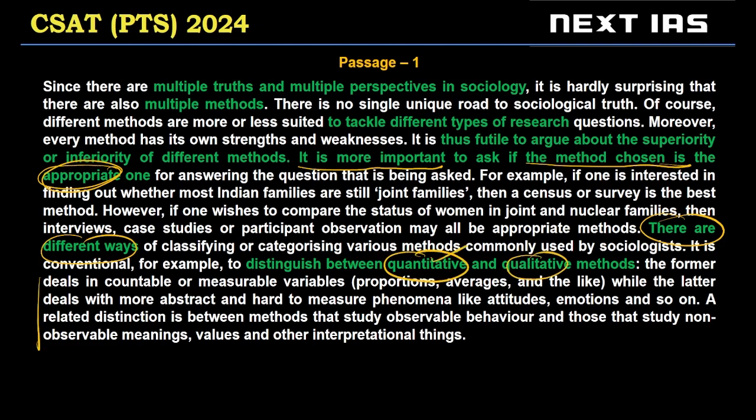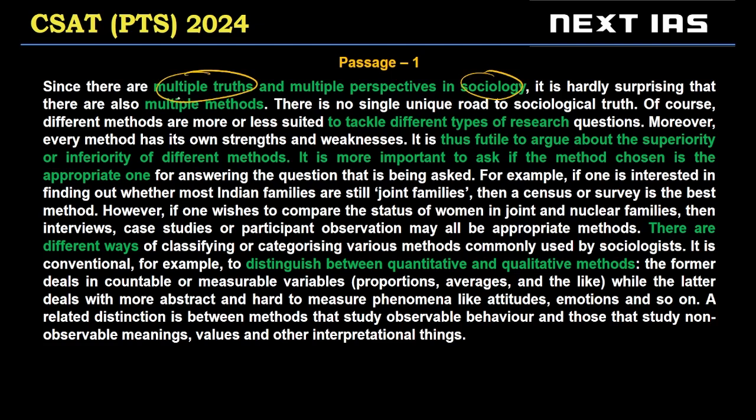Quantitative में you can count, you can measure the phenomenon like proportions, averages, etc. And qualitative में you are trying to gather more abstract data, hard to measure data, attitude, emotion, etc. So overall, according to the author, multiple truths are there in sociology, and to study them, multiple methods are there. So it is pointless to argue about which method is best. It is more important to ask if you're using the appropriate method.